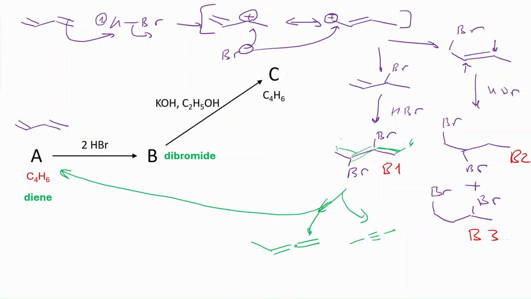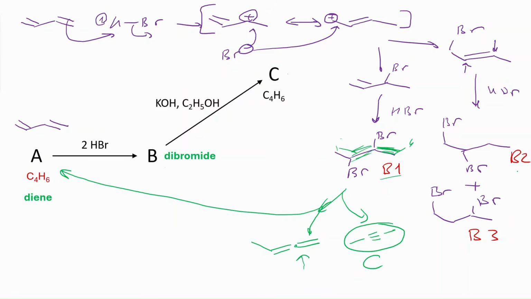It can form, but honestly, it's less probable because this is not highly substituted, right? Forming a double bond here and also here, here is fine, but here it's not fine. So probably this is much more possible. So we can actually have C here. I will talk about this later. So we can keep B1: A going to B1 and then producing C like this, or a bit less chance we can have this. We can keep this route.